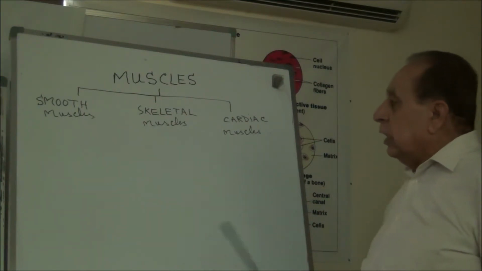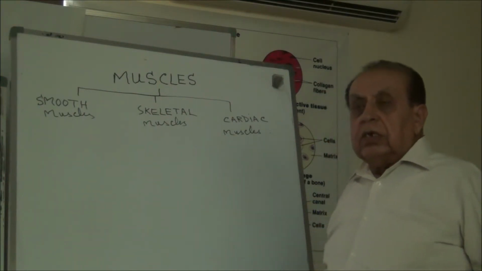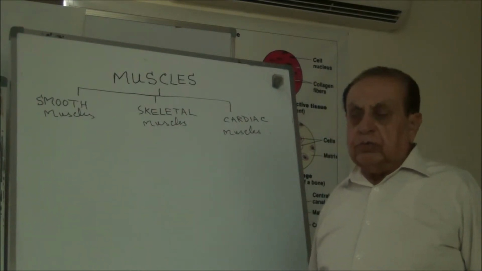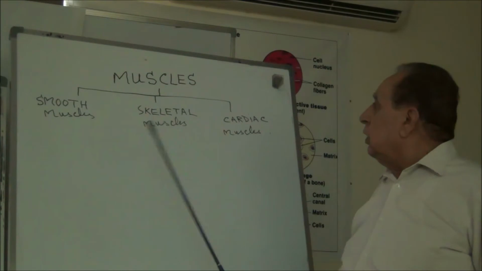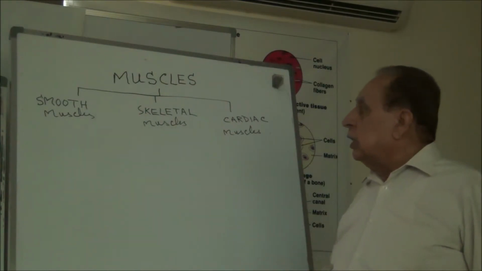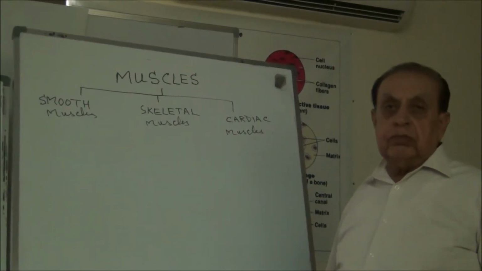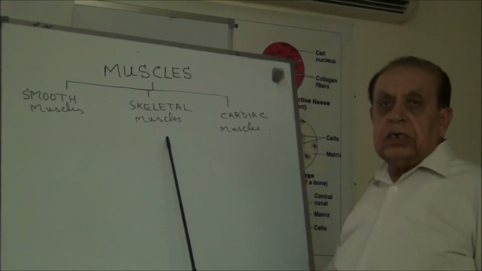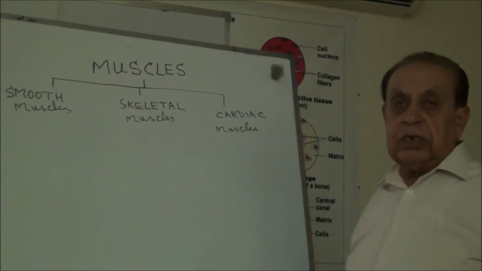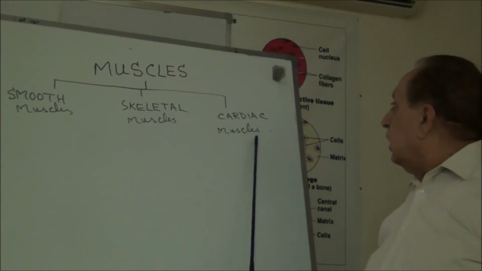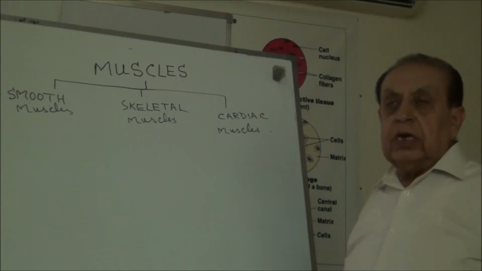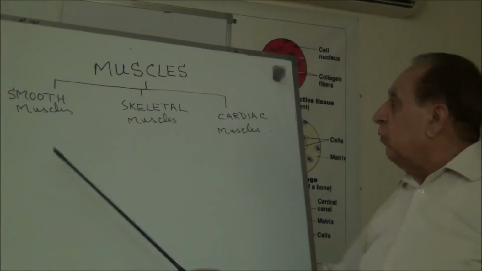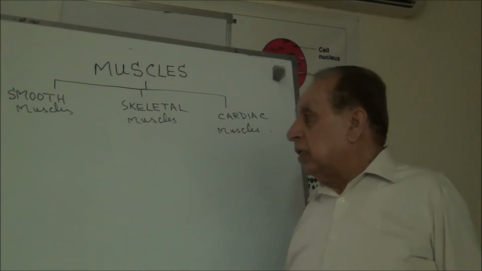Now then, the muscles are of two types: voluntary and involuntary muscles. Now the smooth muscles are involuntary muscles. The skeletal muscles are voluntary muscles. And again, the cardiac muscles are also involuntary muscles. First of all, the smooth muscles.